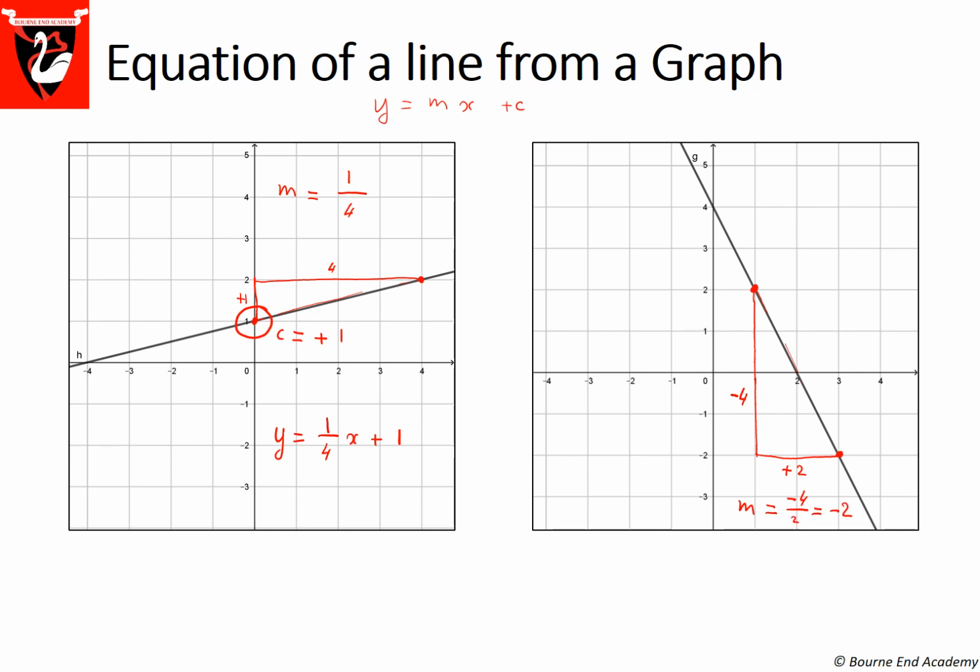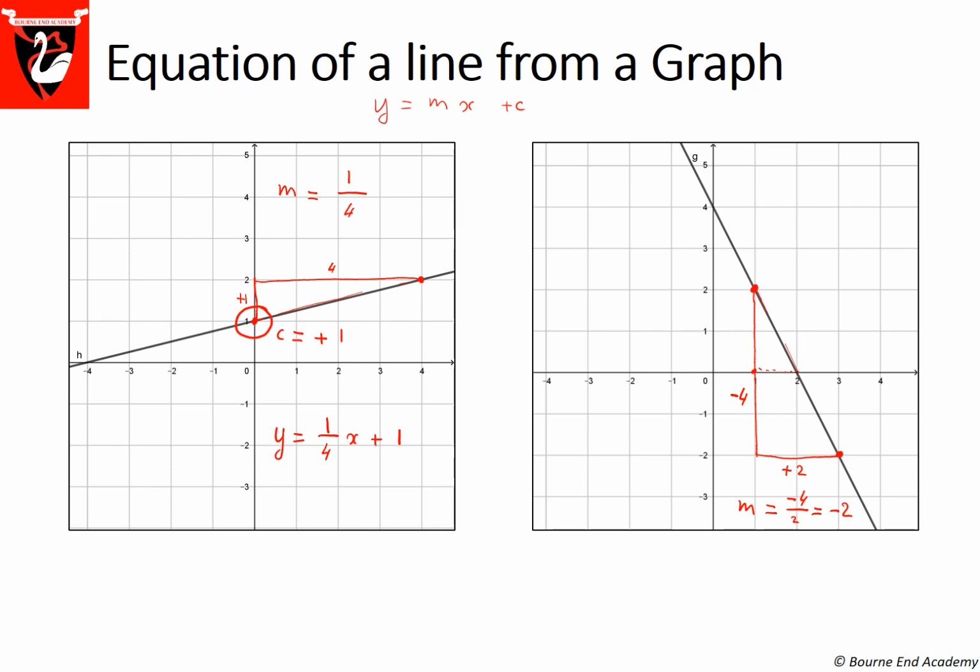And you can see that if I had chosen to stop at 1 and then go across at that stage, my gradient would be -2 divided by 1, and I would get the same value. So the points you choose make no difference.